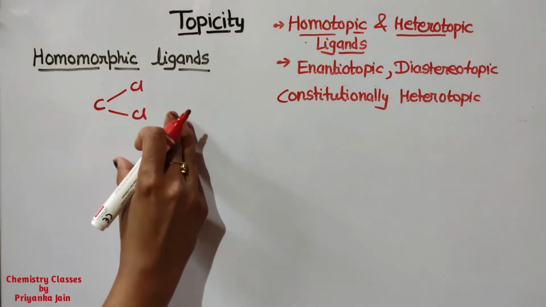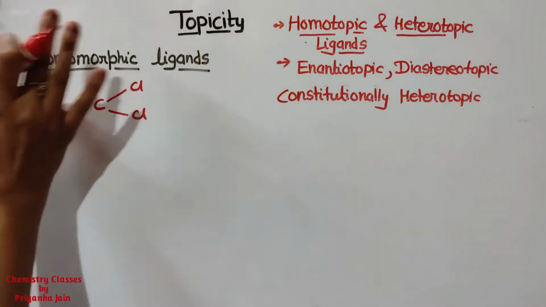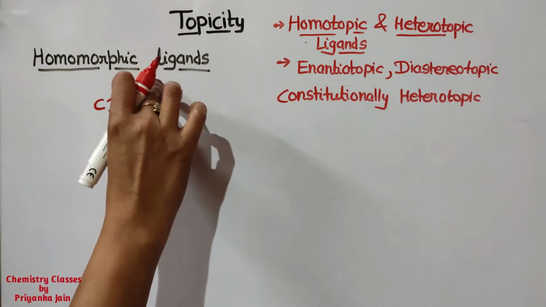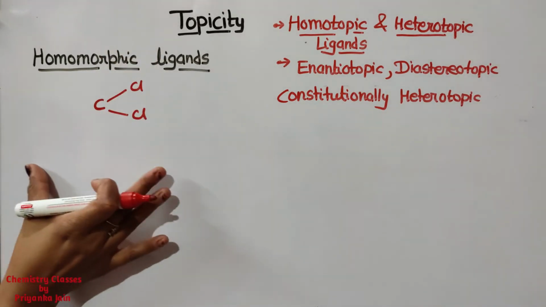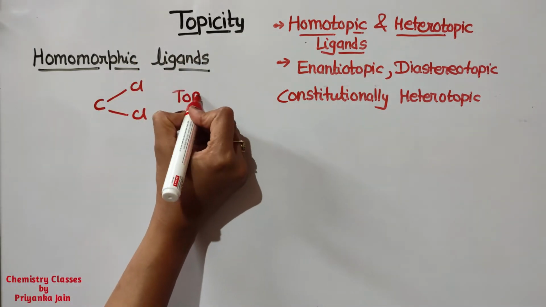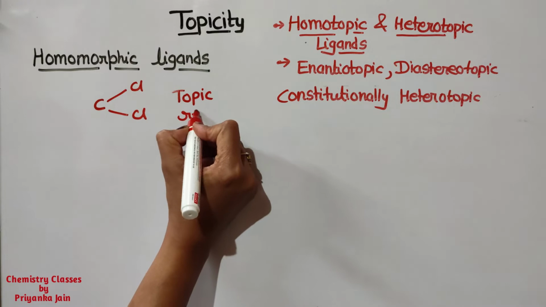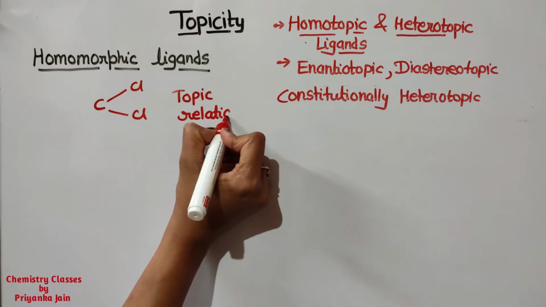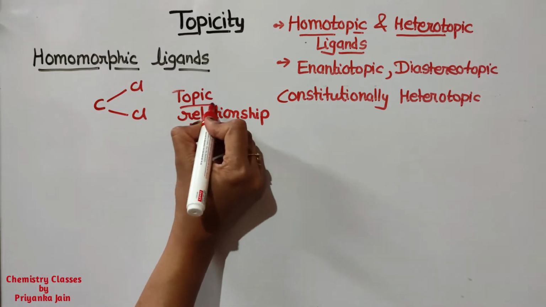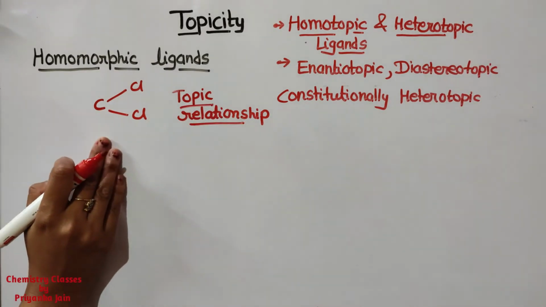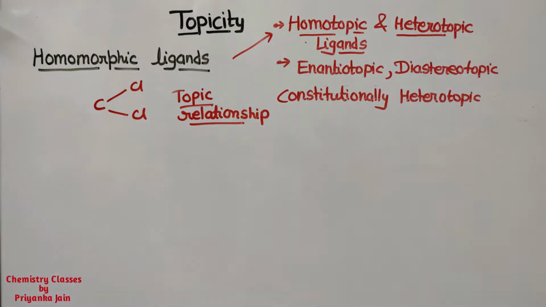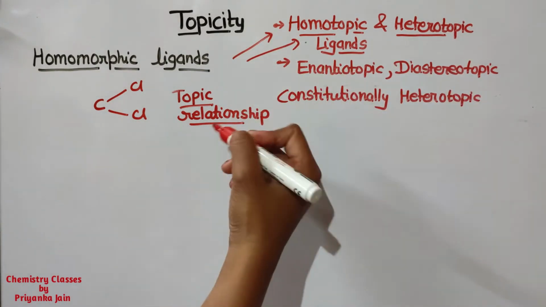Now the relationship between these two chlorine atoms in the intact molecule, the complete molecule, is called the topic relationship, and this phenomenon is known as topicity. These homomorphic ligands may be of two types: homotopic ligands and heterotopic ligands.